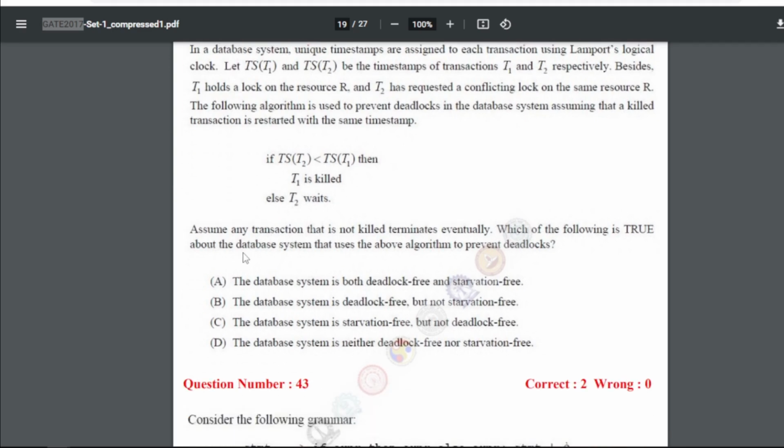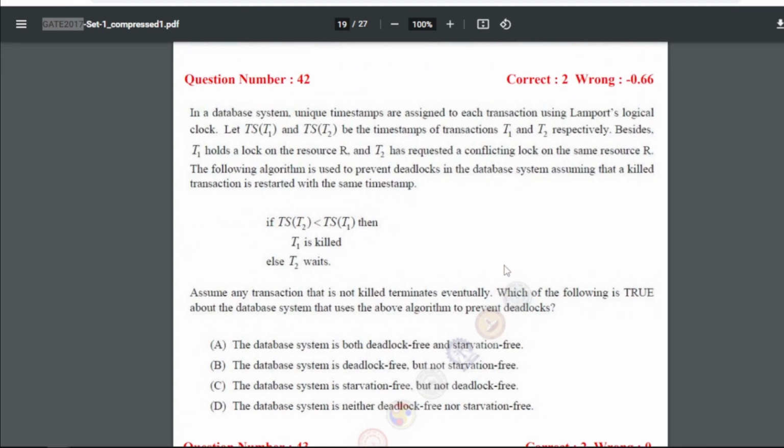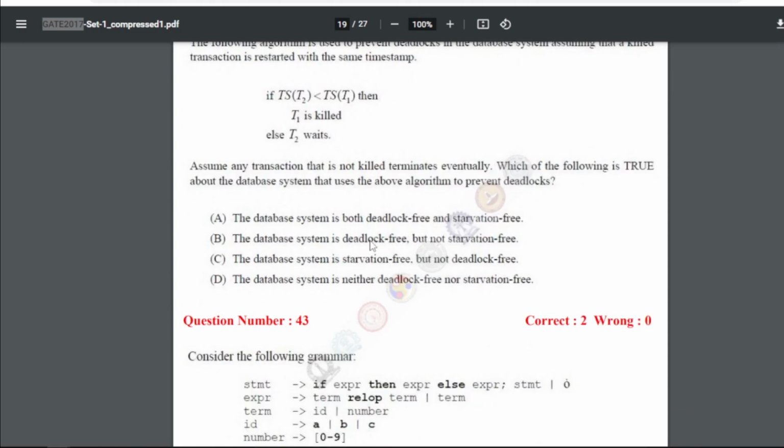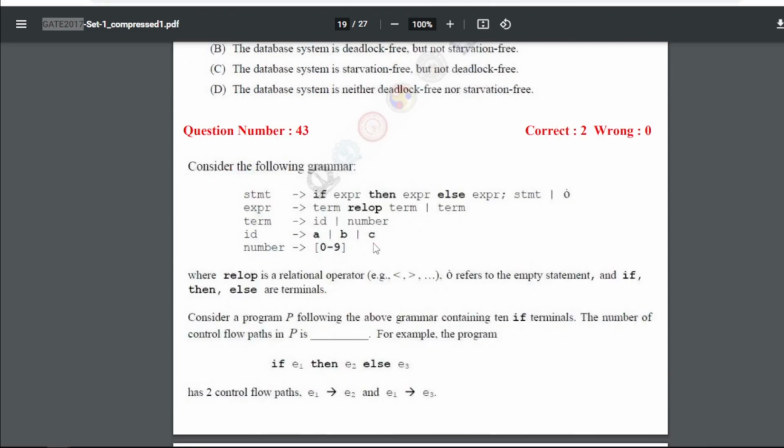Assume any transaction that is not killed terminates eventually. Which of the following is true about the database system that uses the above algorithm to prevent deadlock? So for 42 our answer is A, that is the database system is both deadlock free and starvation free.